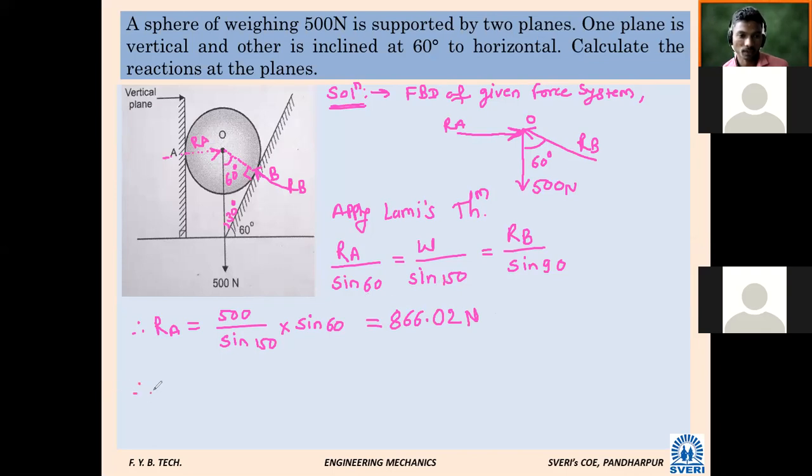Similarly, RB is equal to 500 divided by sin 150 into sin 90, equal to 1000 Newton. 1000 is the correct answer. So the answers are 866.02 and 1000 Newton: the reaction at A and the reaction at B. Very simple. Any problem? Very simple problem.